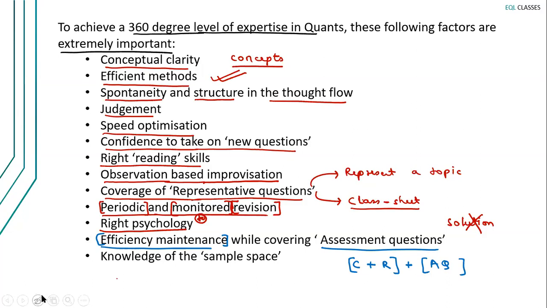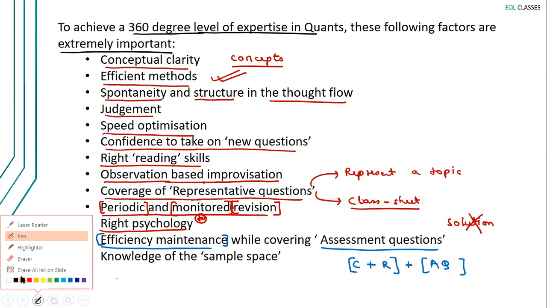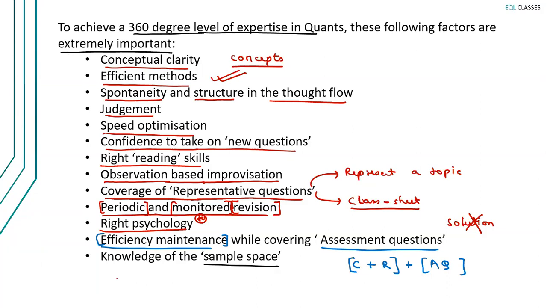Next, knowledge of the sample space. Very important. You should know what your sample space is. So you should define the sample space of every topic. आपको पता होना चाहिए एक टॉपिक की बाउंड्रीज क्या है. You cannot prepare for a topic endlessly. When the syllabus becomes infinite, it becomes very difficult to prepare, right? And questions तो कभी खत्म होंगे नहीं, तो आपको ही फुल स्टॉप डालना पड़ेगा. You need to put a full stop. So how to put a full stop? It's very simple. Concepts plus representative questions plus some assessment questions which makes you feel confident.